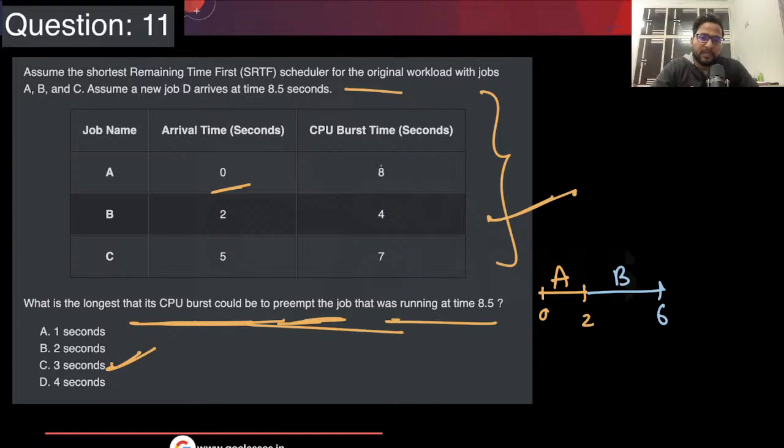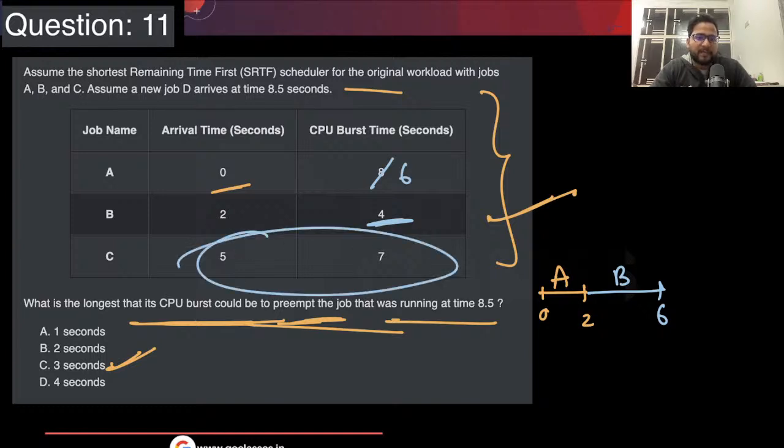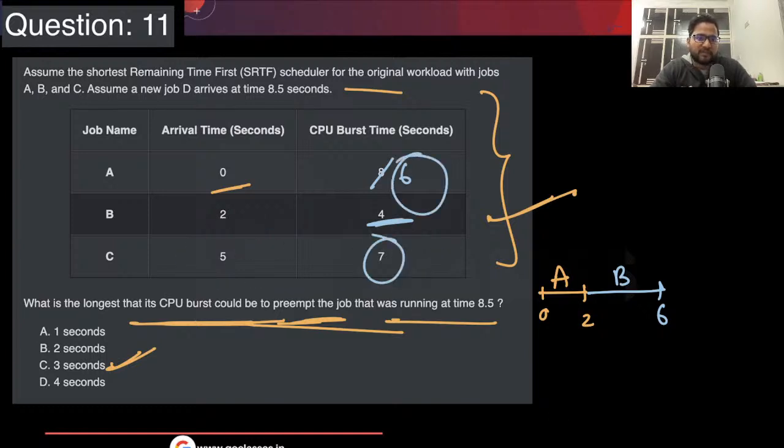Why? Because B is the shortest job first. If B's CPU time is 4, then it is the shortest at this moment, because A's remaining time is 6 only. So because of this 4, it will run, and in between this will come, that is fine. Now this is 7, this is 6. A will get scheduled again, and since its remaining time is 6, it wants to run till 12.